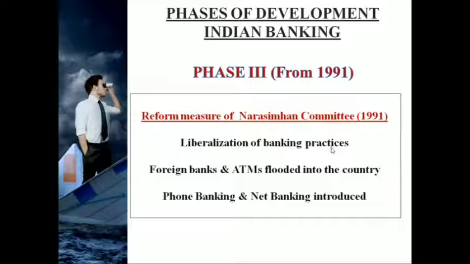So banking practices ella konjam restricted illama lenient vittanga, so liberalize pannitaanga, which means more banking practices strict illama lenient vittanga, which resulted in many foreign banks being established. More ATMs were set up, phone banking, net banking, everything was introduced only during this phase. So these are the basic phases of development in Indian banking: phase 1, phase 2 and phase 3.